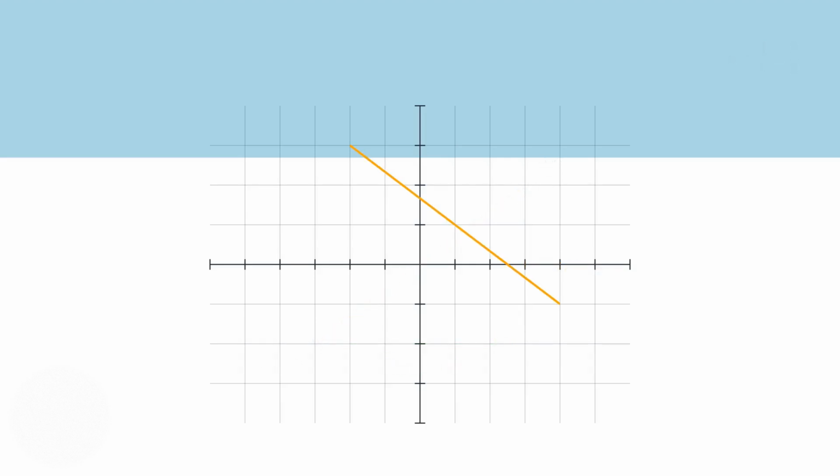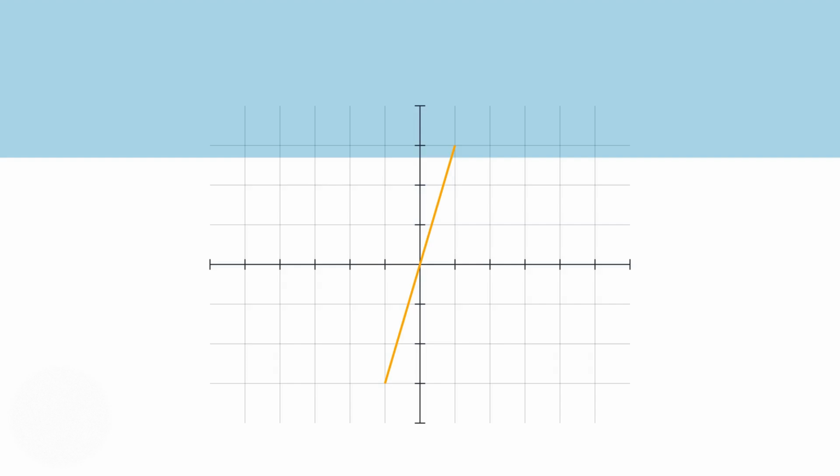Now for our second example with a negative slope. We have points at (-2, 3) and (4, -1). Notice how this line slopes downward from left to right. The run is still 6 units to the right, which is positive. However, the rise is now 4 units downward, making it -4. The slope calculation gives us -4 over 6, which equals -2 over 3. The negative slope confirms that this line goes downward from left to right.